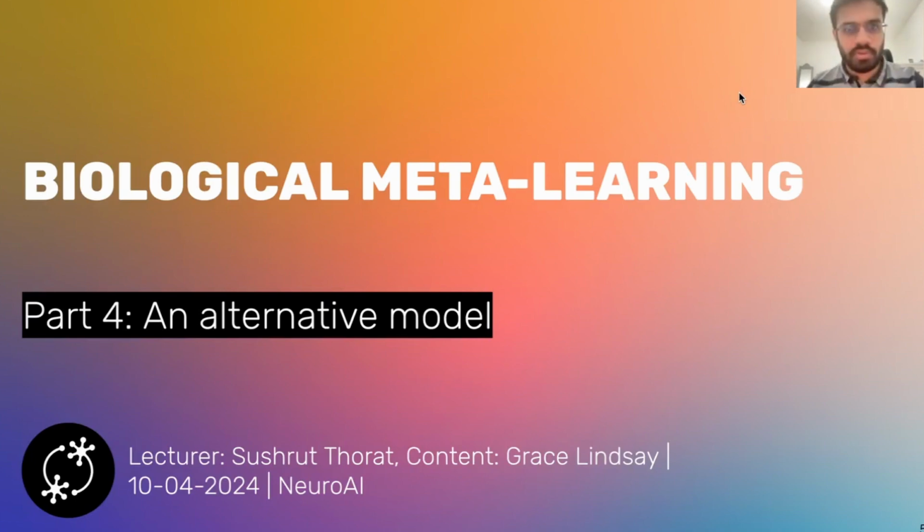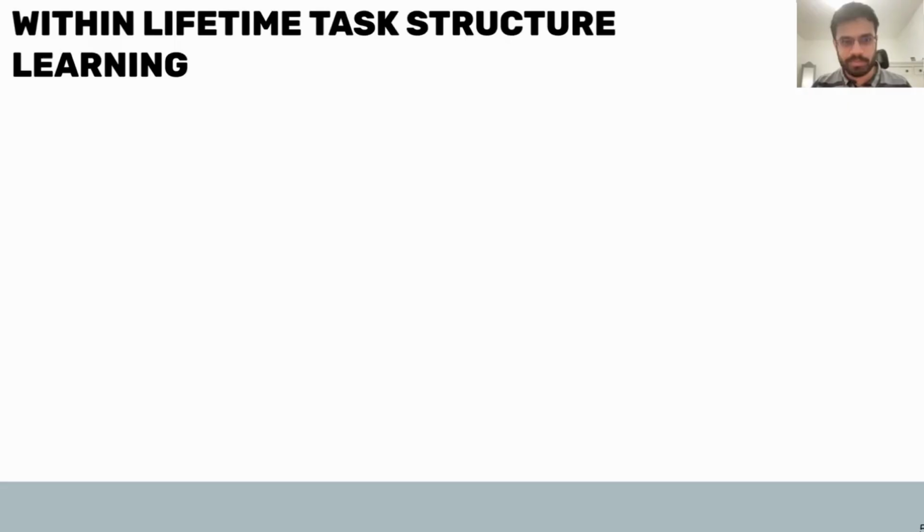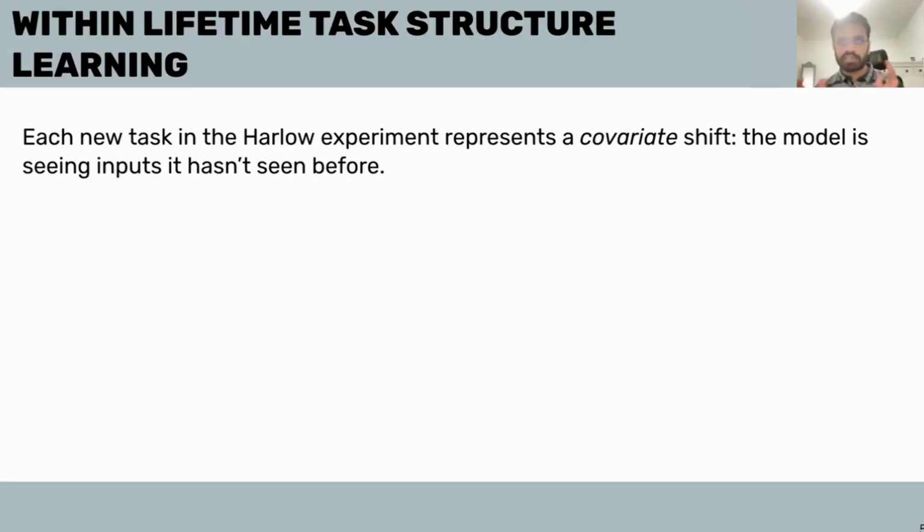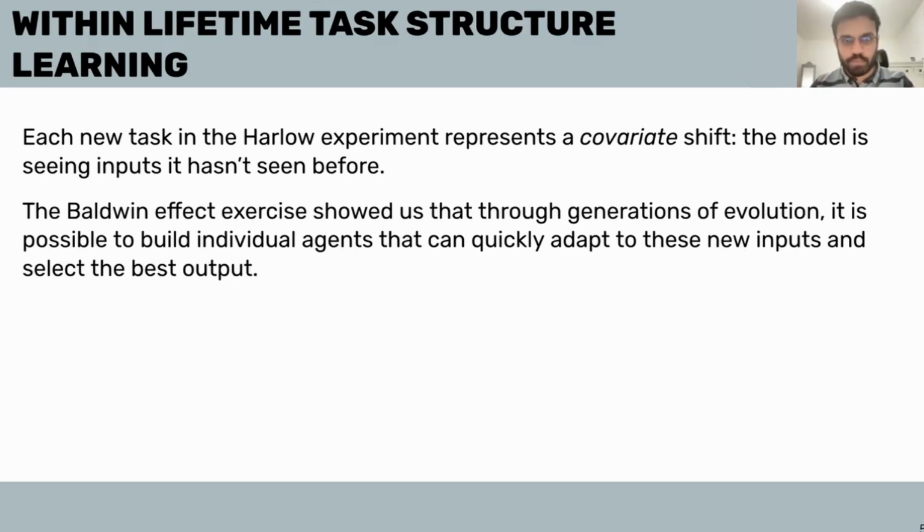All right, so we saw how we could do meta learning using evolution as inspiration, but there's an alternate model we can also discuss, which relates to learning during the lifetime. Each task in the Harlow experiment represents a covariate shift. Going back to the distinctions we introduced in the first tutorial, the model sees inputs it has never seen before.